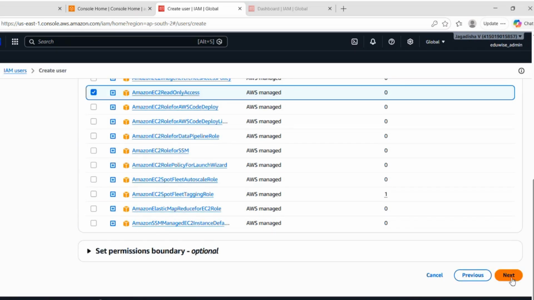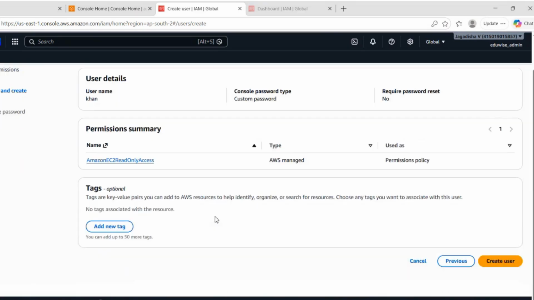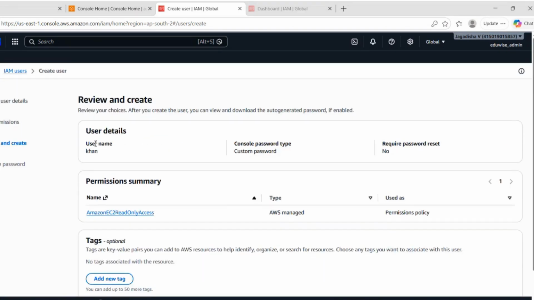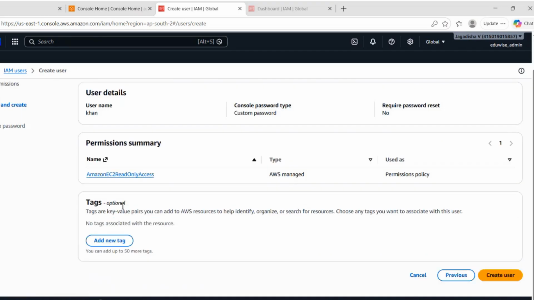Again, I'll choose next. Yeah, here you can see, right? Username is Khan. Console password type is custom password. Here we have chosen no need to reset the password once the user logs into the console. Here in the permission summary, we have attached only one permission. And I'll create the user.